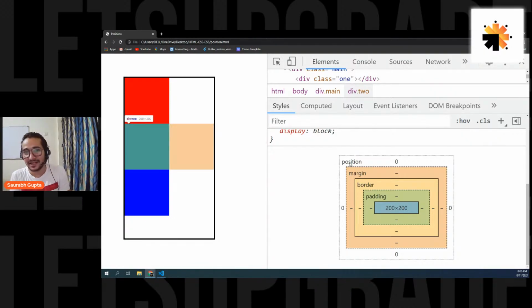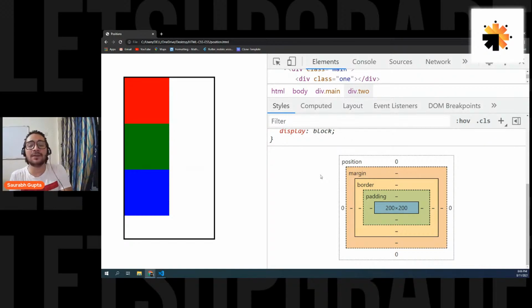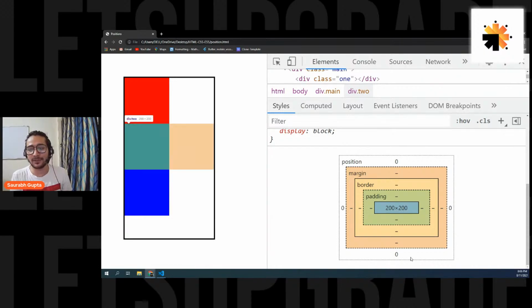An extra box to it, an extra thing called position. And this is only applied when you apply a position to an element. And right now you can see on the top, on the left, on the right, and on the bottom, it is completely zero because it's fine.